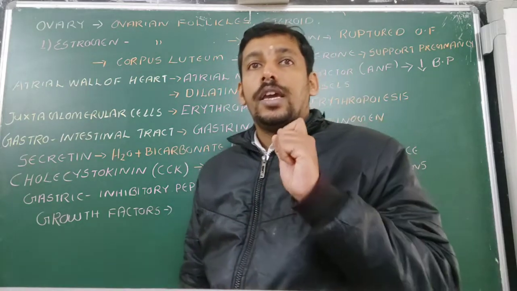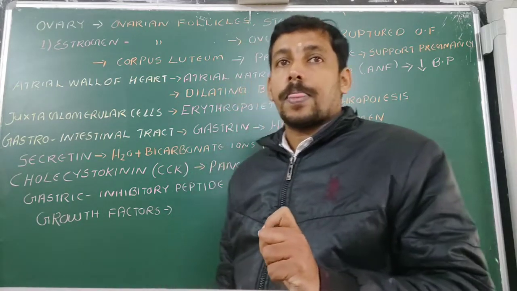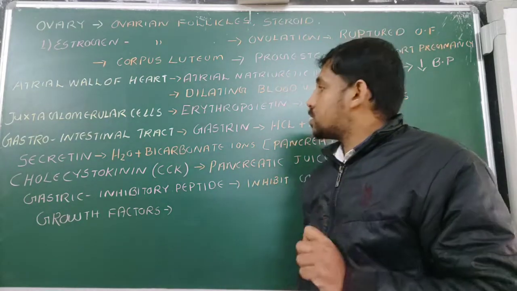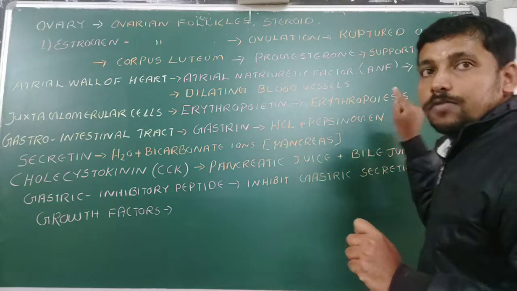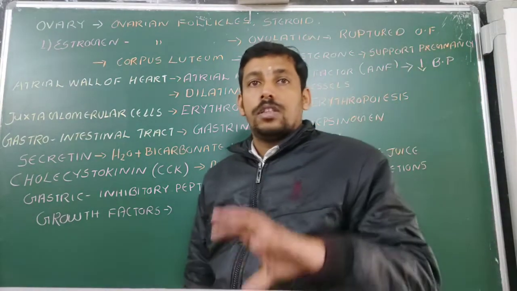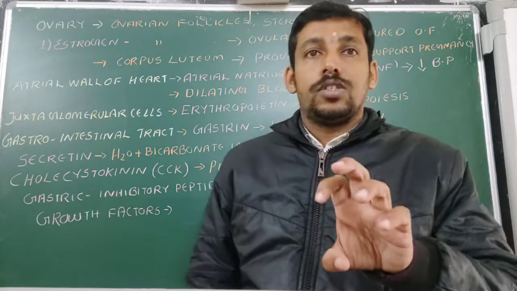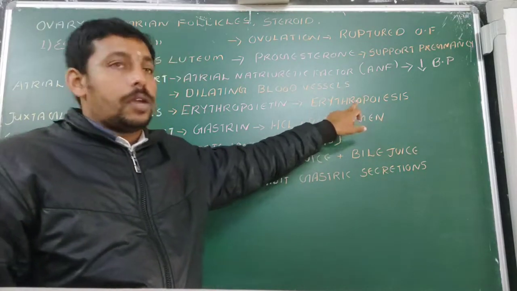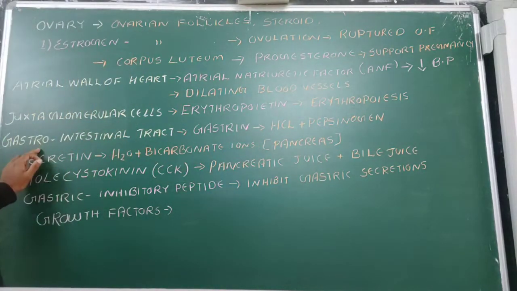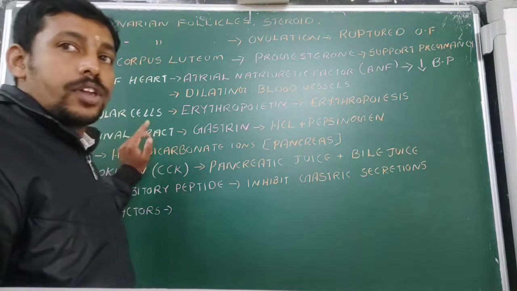They are seen in the glomerulus, surrounding the glomerulus. And their function is what? Erythropoiesis, that is the formation of RBC. The process of formation of RBC is known as what? Erythropoiesis. Okay. Then another one is the gastrointestinal tract.